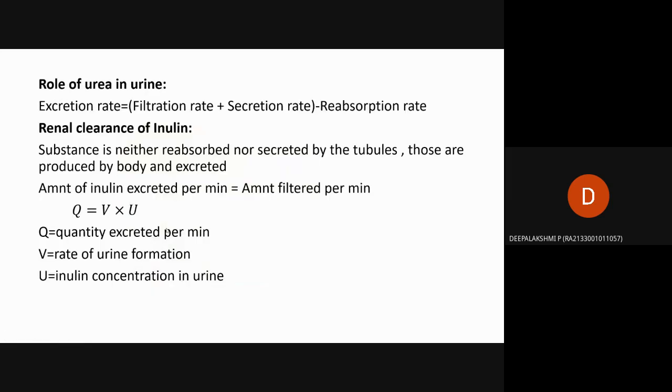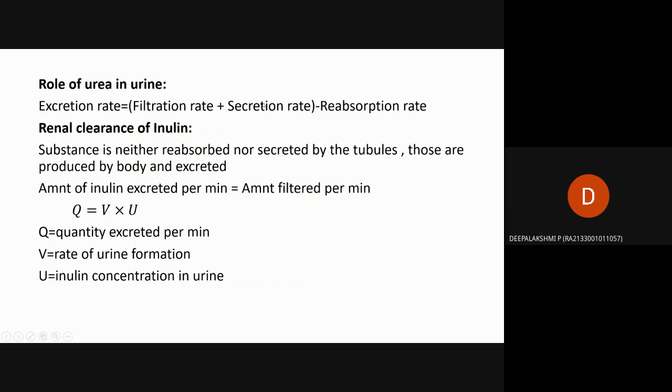Then the role of urea in urine: urea is a waste product which is excreted from the body through urine. The rate of urea excretion will be equal to the filtration rate plus secretion rate. Can you explain?